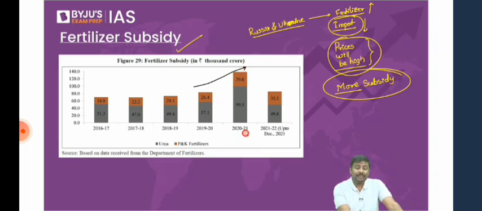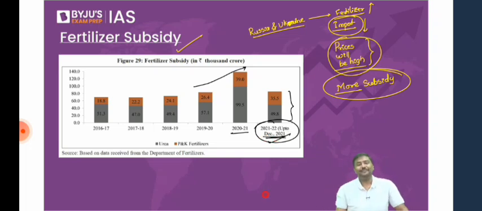2021, pandemic, thanks to that, disruption has happened. In 21-22, it has fallen down. It is only up to December, only for 3 quarters the data has been provided. It is also higher. Current financial year, the total amount of fertilizer subsidy is expected to be more than 2 lakh crore rupees.